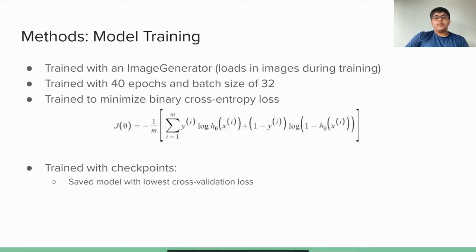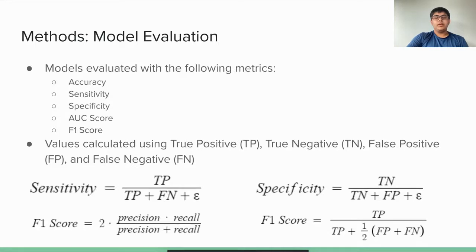The models were trained to minimize their binary cross-entropy loss on the training set using the Adam optimizer with a learning rate of 0.001. The models were all trained using checkpoints, which saved the model that had the lowest cross-validation loss after each epoch. The models were all evaluated on the cross-validation set using the following metrics: accuracy, sensitivity, specificity, AUC score, and F1 score.